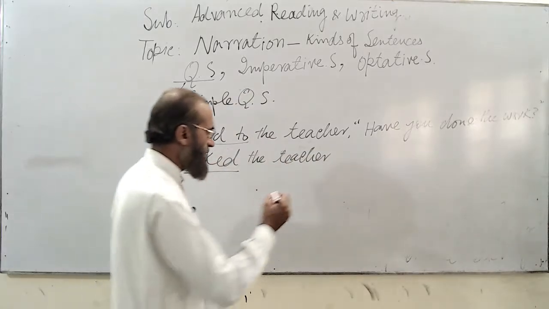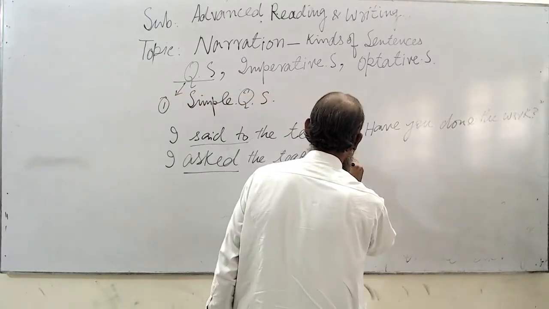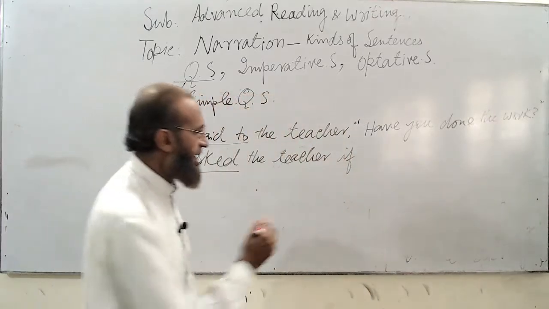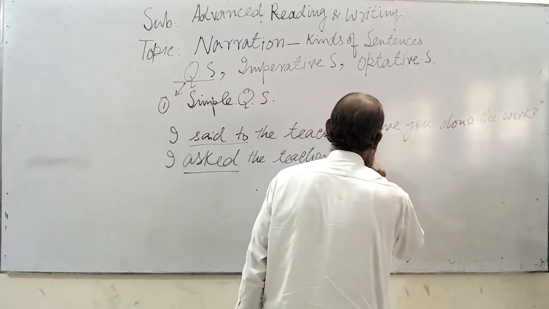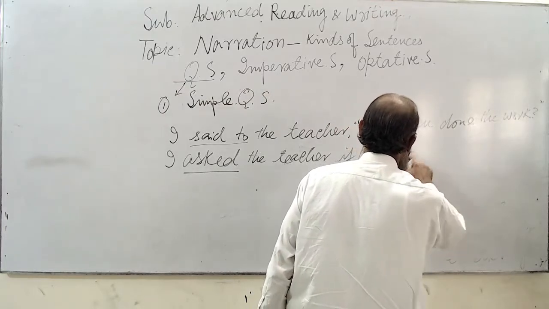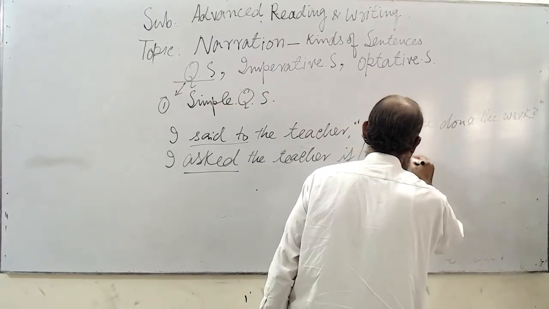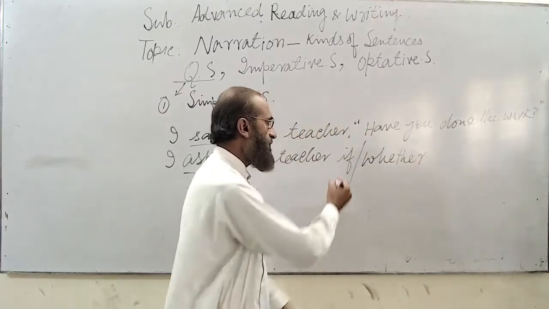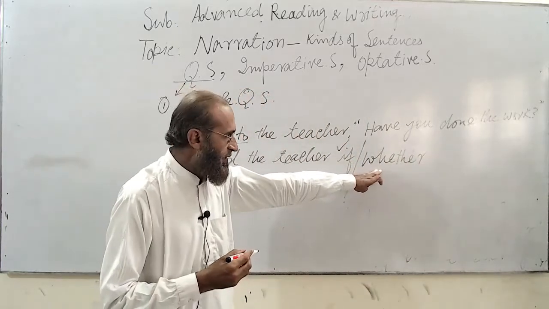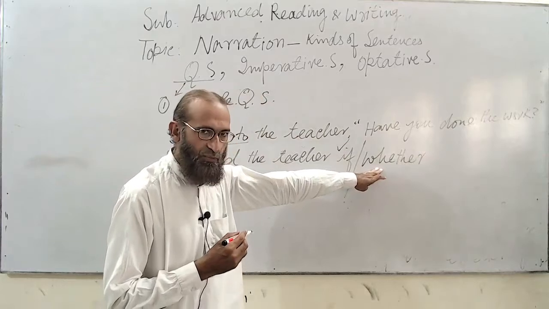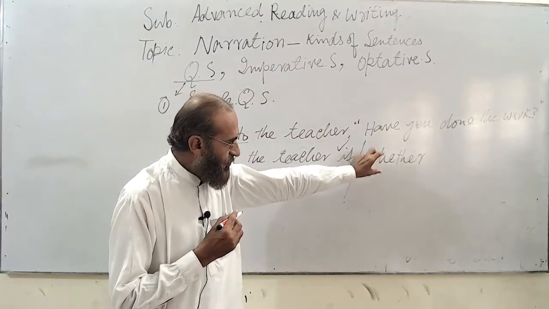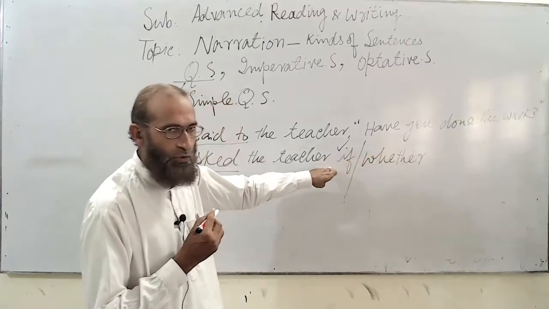So I asked the teacher if. You can use two words here: one is if and the second one is whether. You should prefer the word if, because most of the time students make a mistake in writing whether correctly. So prefer to use if.